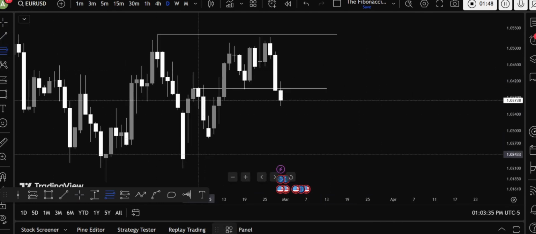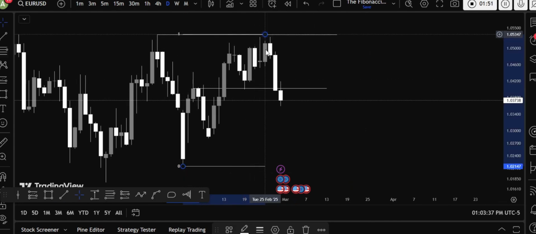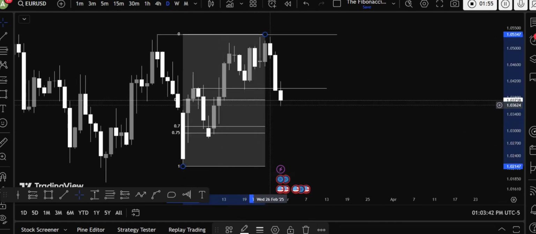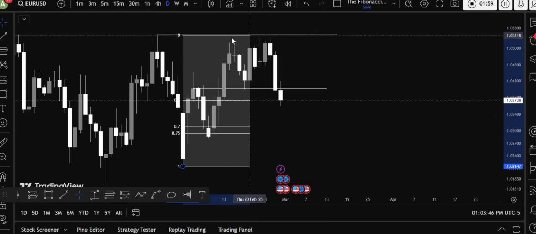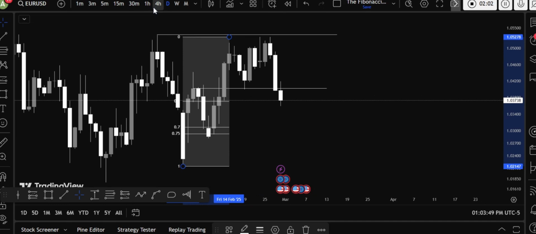So let's move the Fibonacci tool and see how this low was used for the fib. The 0.5 area is right over here, and OT will be starting here. If I find something interesting in the 4 hour time frame, I will see. That's one of the reasons I did not trade Euro USD this whole week.